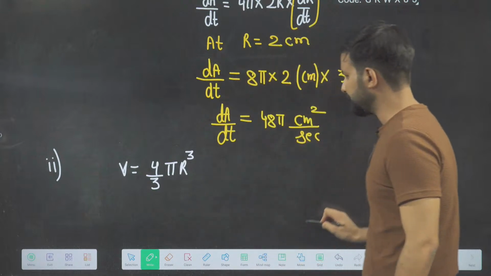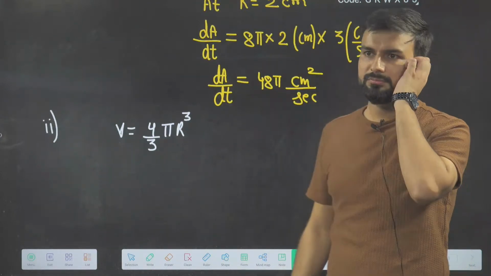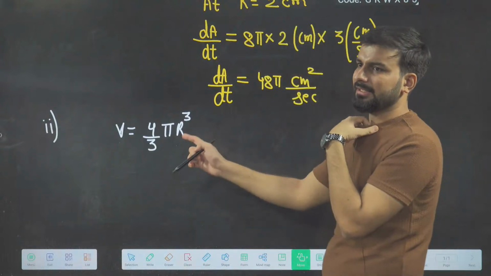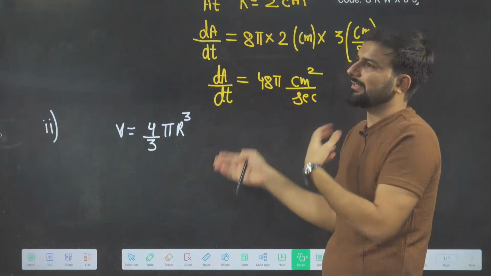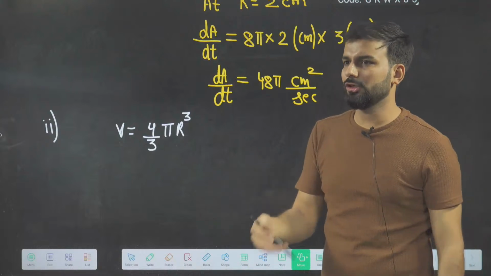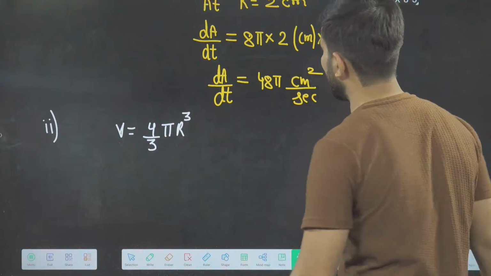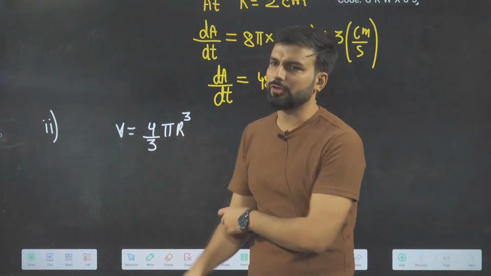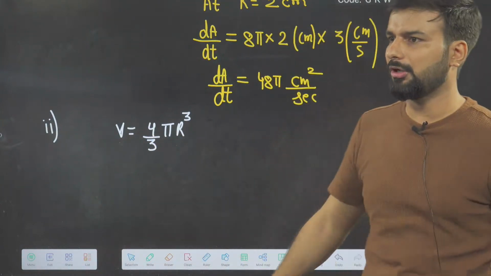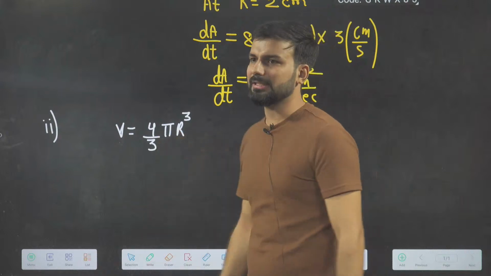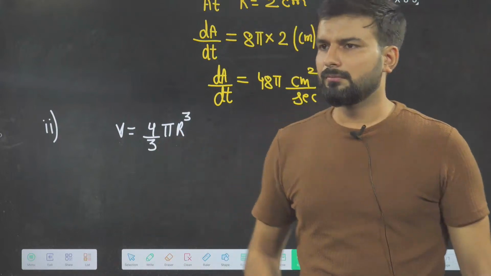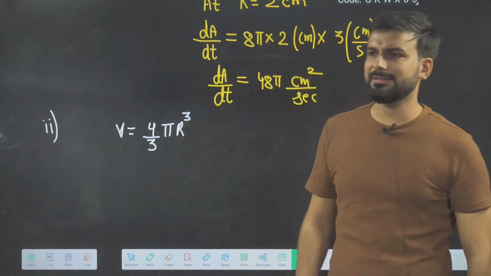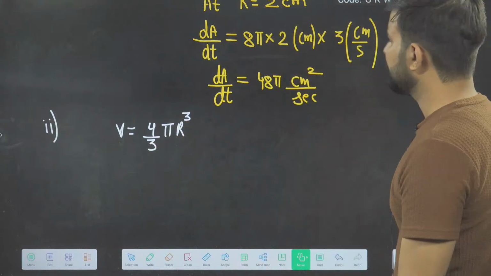This is my volume. See here, I am explaining. Everyone, those who did not understand the area concept, let's try with the volume again. So in volume, what will I do? Does everyone know the volume formula? Give me thumbs up if everyone knows the volume formula of a sphere, 4 by 3 pi r cube. Very good.